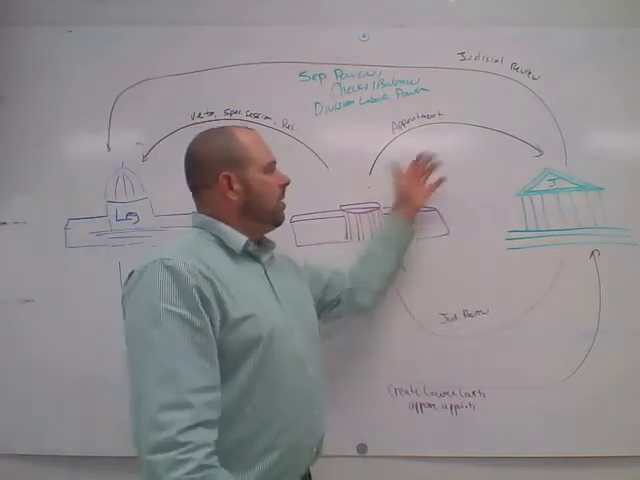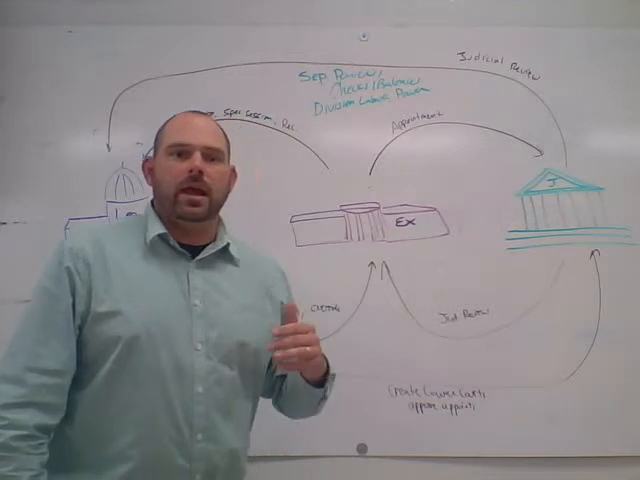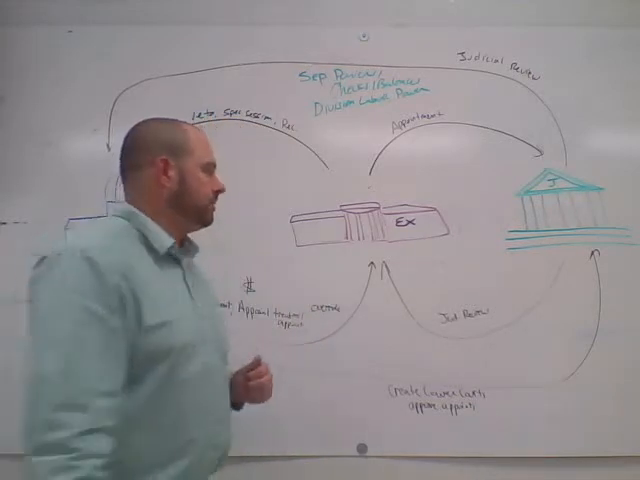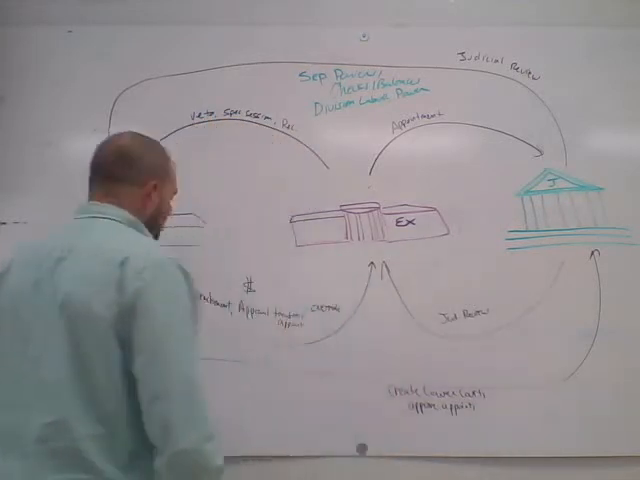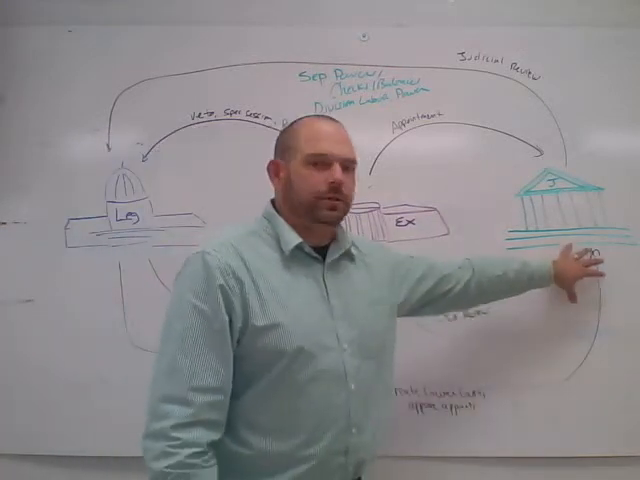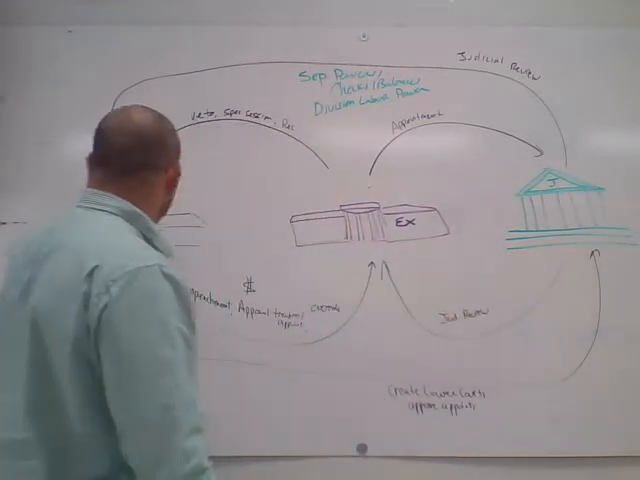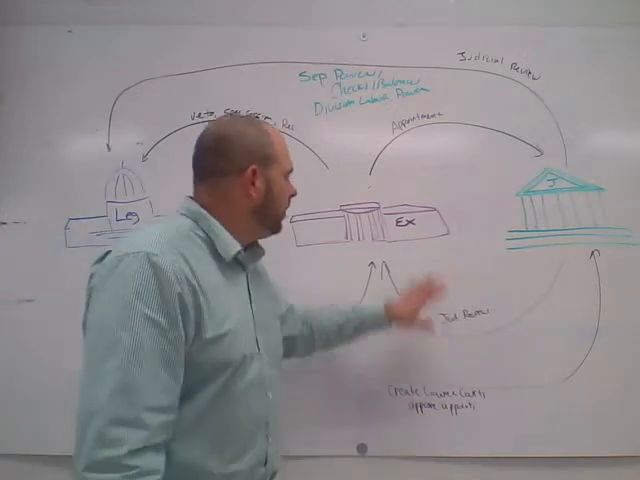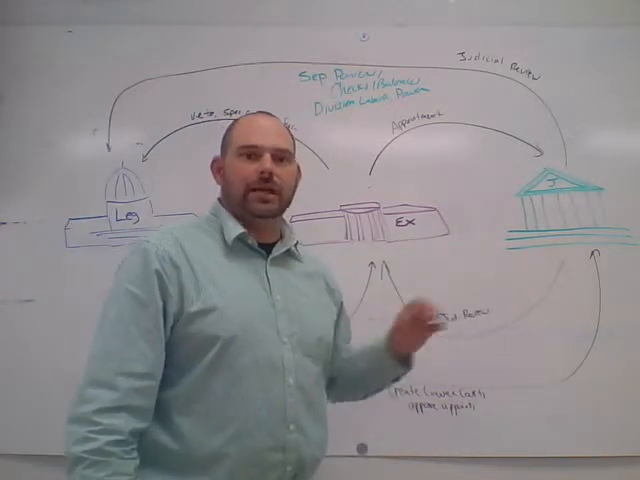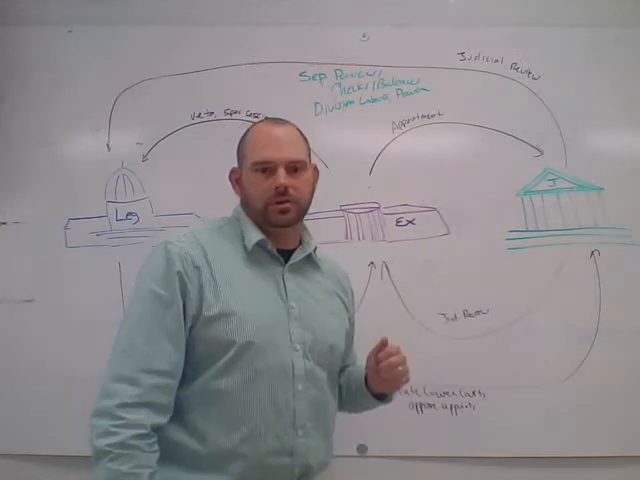The executive will appoint judges to the Supreme Court and also judges to smaller courts. The legislative branch will also create lower courts. In addition to that, the legislative branch has to approve the appointments by the executive to the judicial branch. So that's how both those branches check the judicial branch.